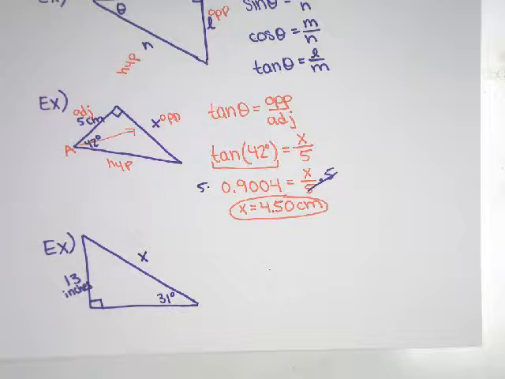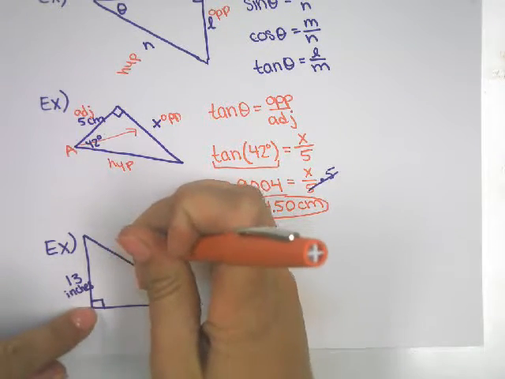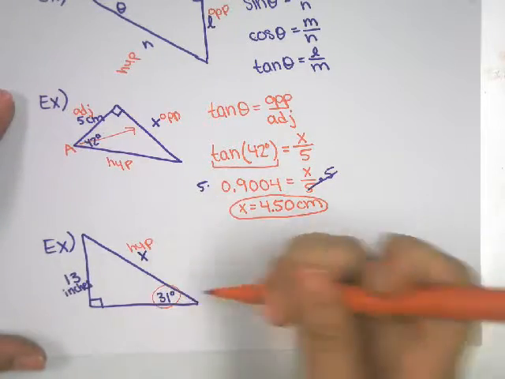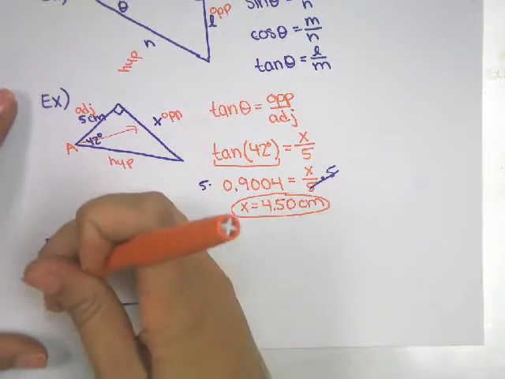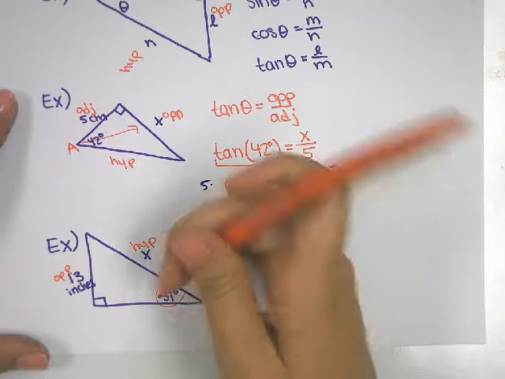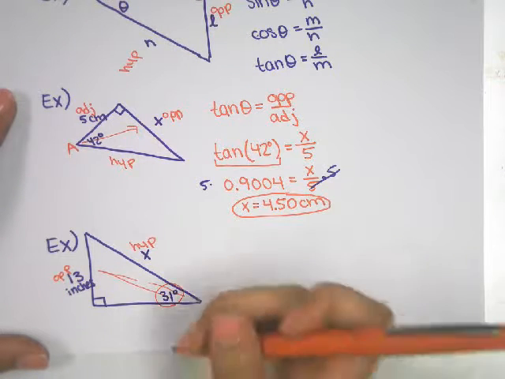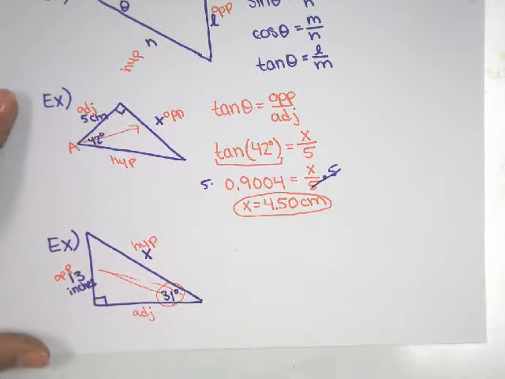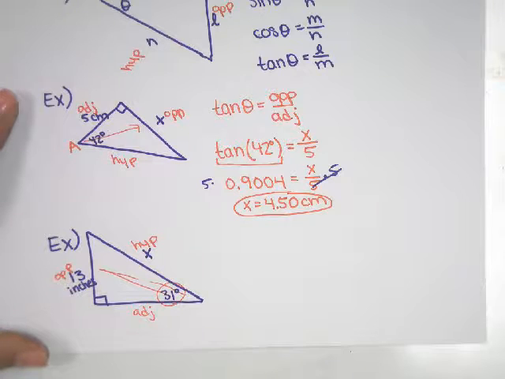I'm going to start by labeling my triangle. So we go opposite of the right angle, it's the hypotenuse. Since this is the angle I know, that's my reference angle. So 13 is opposite of it. It's across the triangle from it. And that leaves the side we don't know to be adjacent.